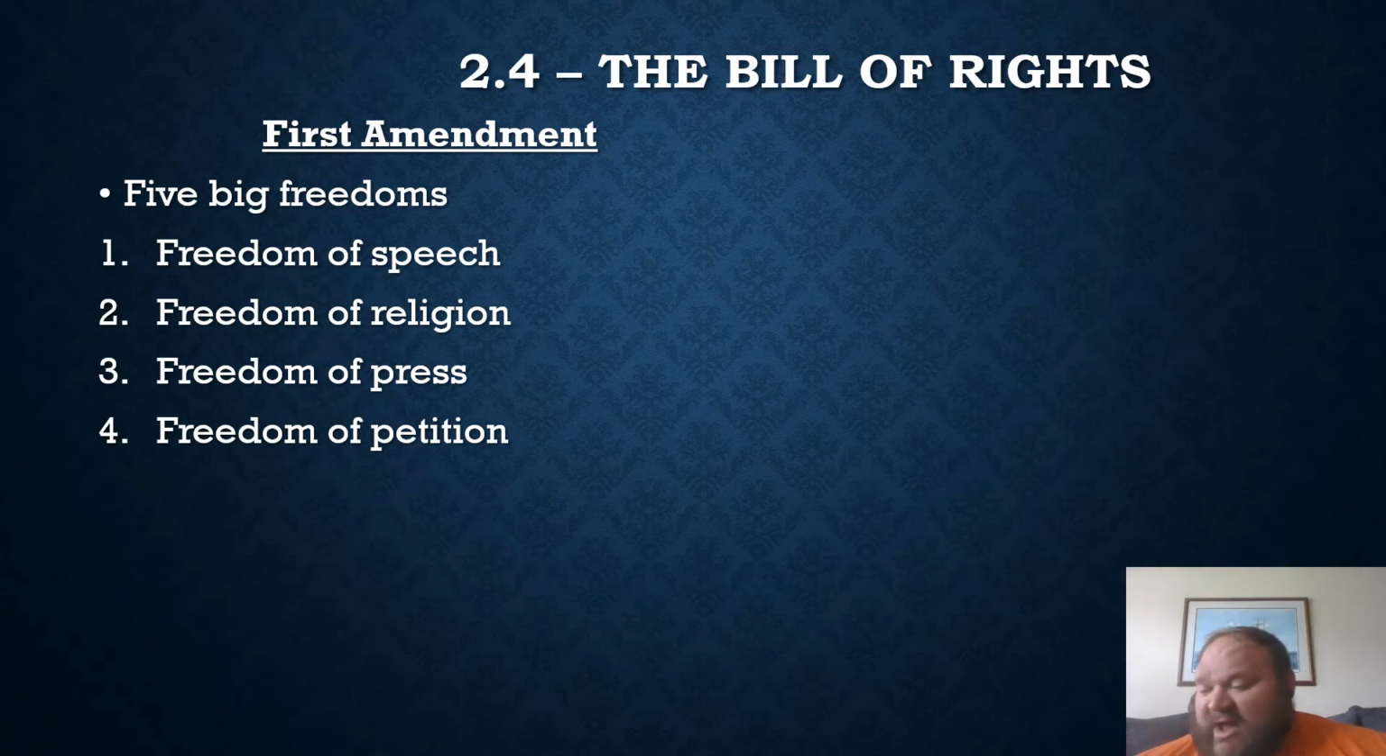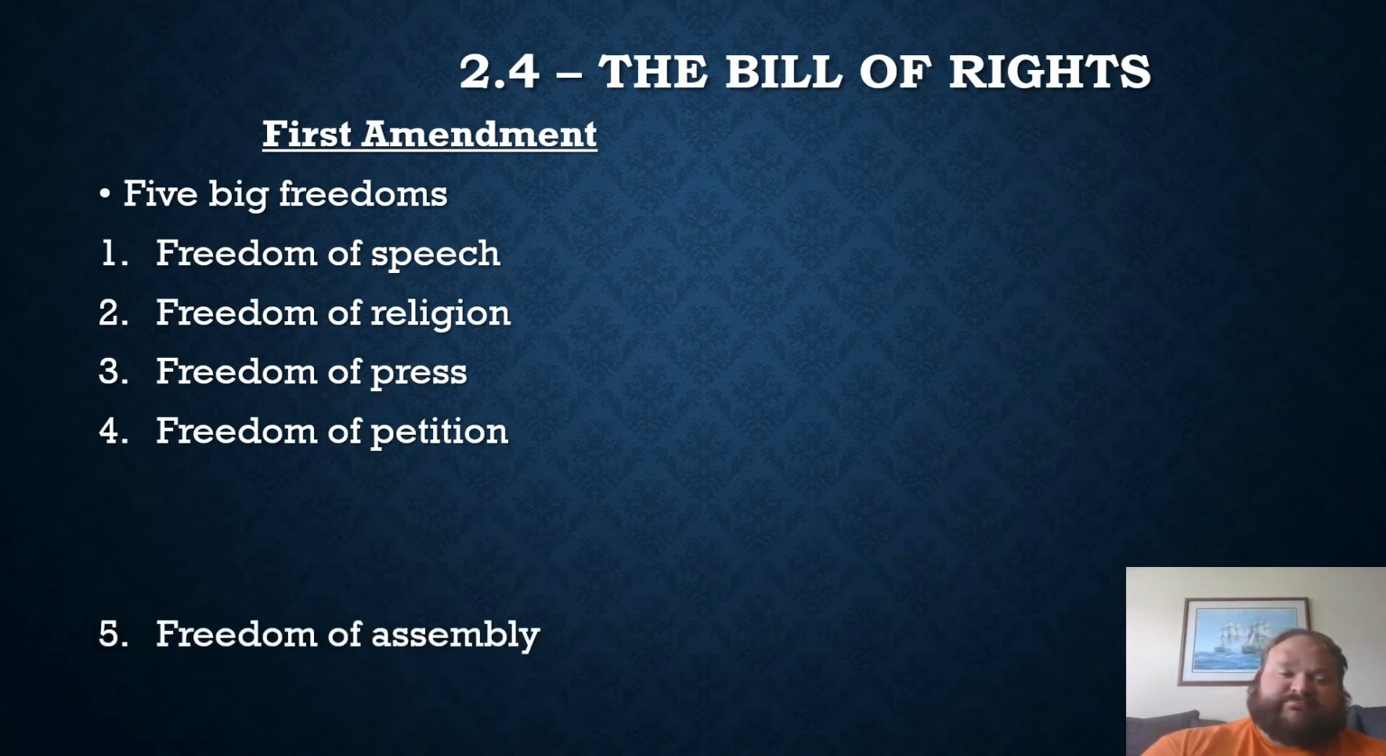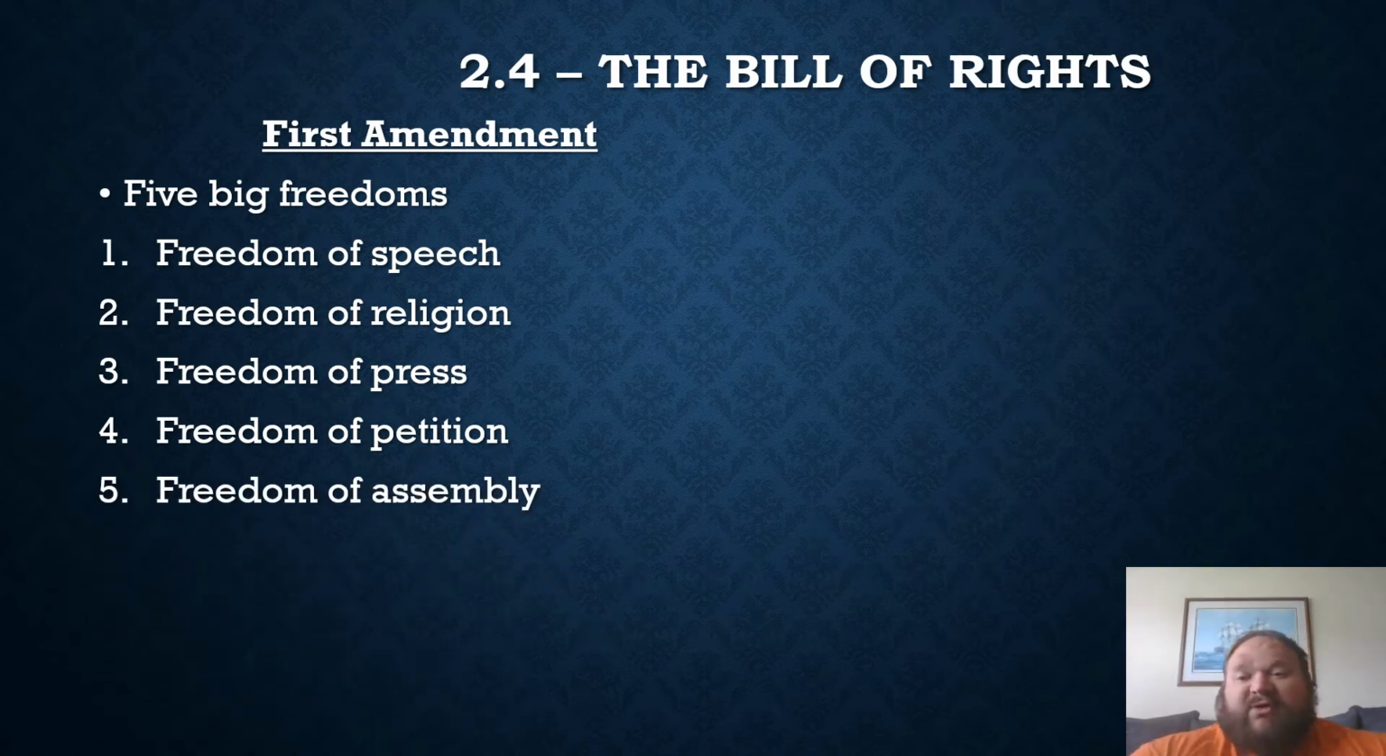Freedom of petition. Guys, you can complain to the government, you can protest, you can say, hey, this is unacceptable, you got to fix it. That's your right. You can literally stand up and say, hey, I think we're being run poorly and I want it changed. And finally, freedom of assembly. You can join together with other people in common spaces and demonstrate against the government, demonstrate against different things.